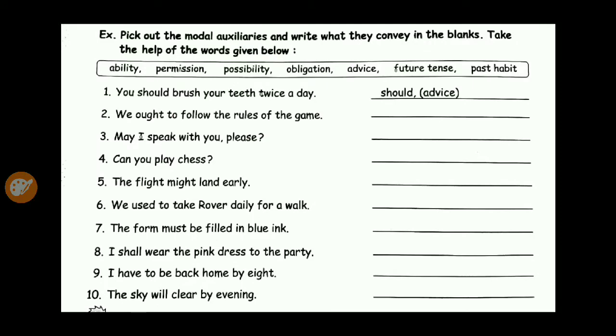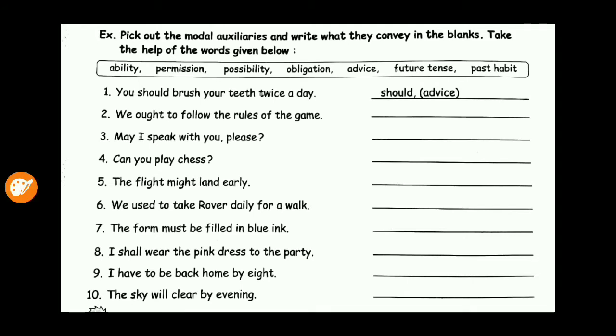So students, now here some sentences are given. Now we are going to underline the modal auxiliaries. The question is: pick out the modal auxiliaries and write what they convey in the blanks. Take the help of the words given below in the box. We are going to use those words. Now the first is done for you. You should brush your teeth twice a day. Here should is the modal auxiliary and it conveys advice.